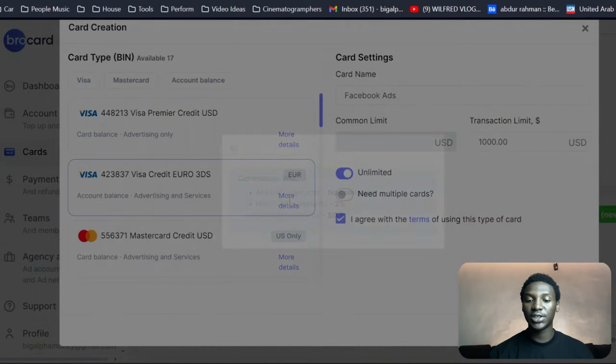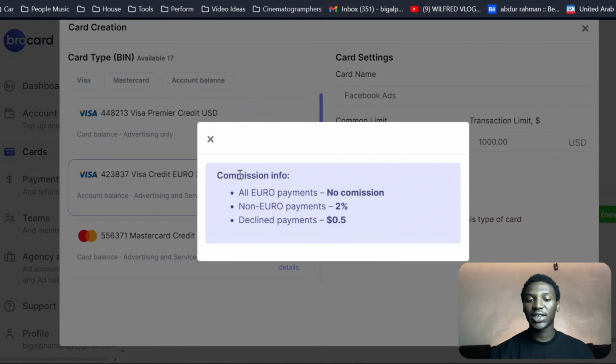If I come over here to more details and click on that, you can see that if you're going to be paying in all euro payments, you're not going to be paying any commission. If you're going to be paying in non-euro payments, you're going to be paying a 2% commission. The declined payments are going to cost you 5 cents. This 2% non-euro charge is mostly because this is a euro card, and if you're paying on other networks that do not accept euro currency, or they are charging you in USD, you're going to be paying a 2% commission on that charge.